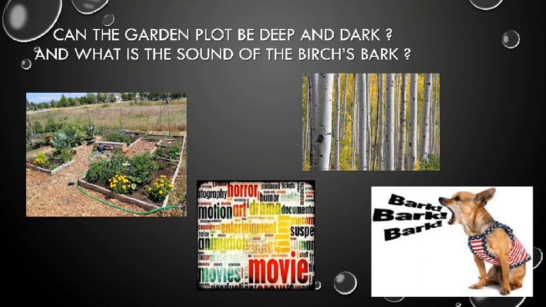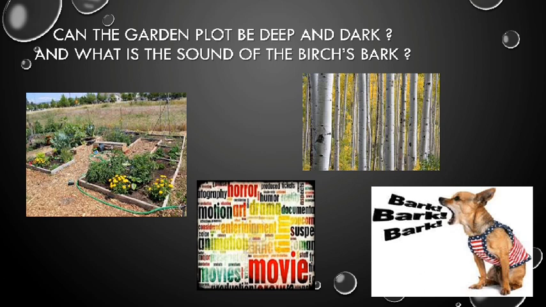Now, birch is a tree, children, which has a slender bark. The picture shows you that it is a birch's bark. And where do we use the word bark? Usually a dog's bark, right? That is the sound a dog produces. So the poet here includes another few homograph words in the last stanza. I'll read the entire stanza to you now.